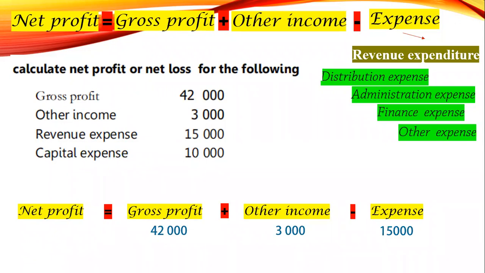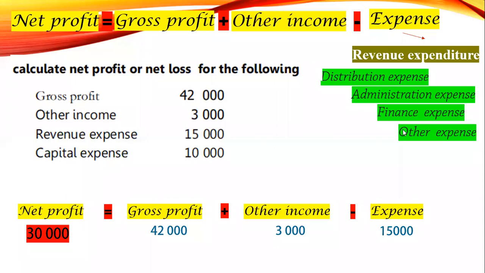Therefore, your net profit becomes 30,000 rupees. Some students, you have added everything: 42, 45 plus 15, 60 you said. Don't be in a hurry. So the answer for this question is 30,000. Is that clear?